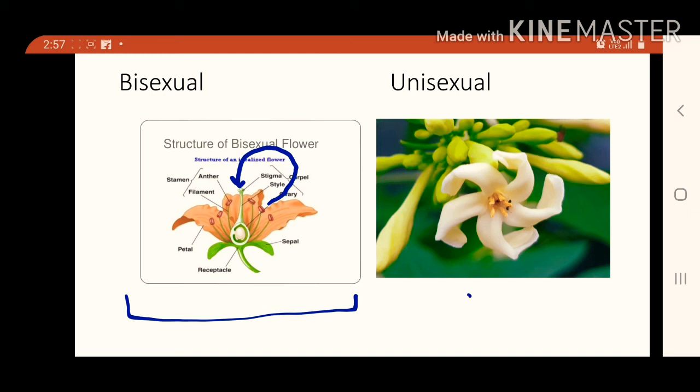But in the case of a unisexual flower, this picture we have seen in our previous video, this is the flower of papaya, it is difficult for the pollen grain to reach from the anther of one flower to the stigma of another flower. That is why there is one process through which it becomes very easy to transport the pollen grains from the anther of the flower to the stigma.